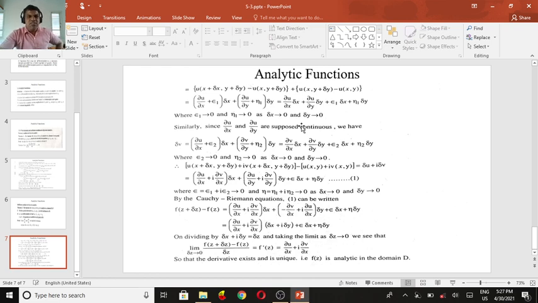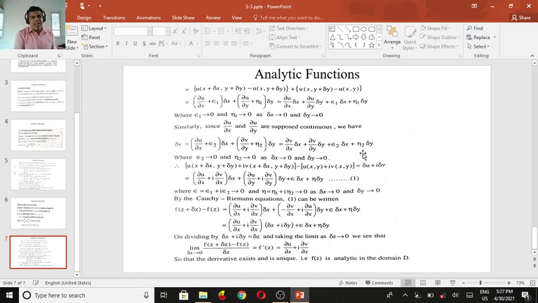Similarly, since ∂u/∂x and ∂u/∂y are supposed to be continuous, we have ∂u/∂x + ε2 + ∂u/∂y + ε2 ∂y equal to ∂v/∂x δx + ∂v/∂y δy + ε2 times δx + ε2 times δy. So here ε1 tends to 0, we get.